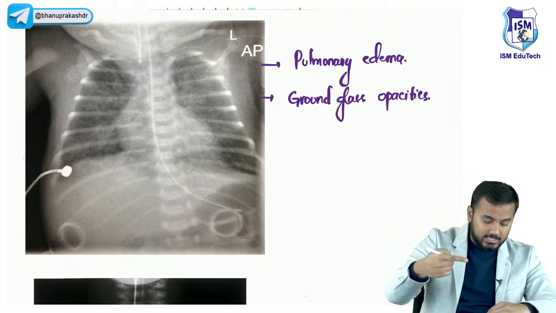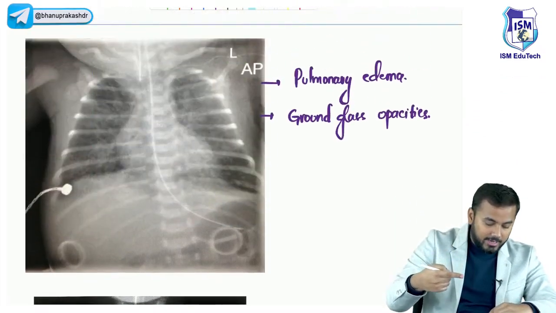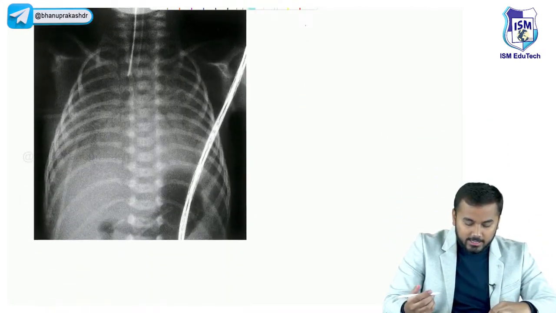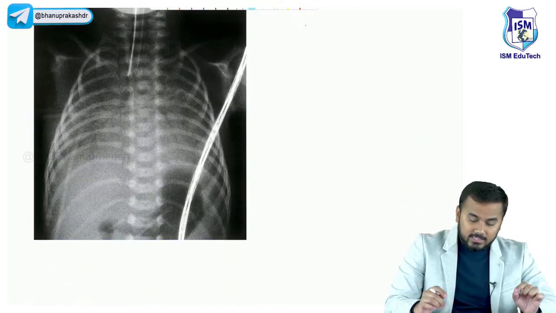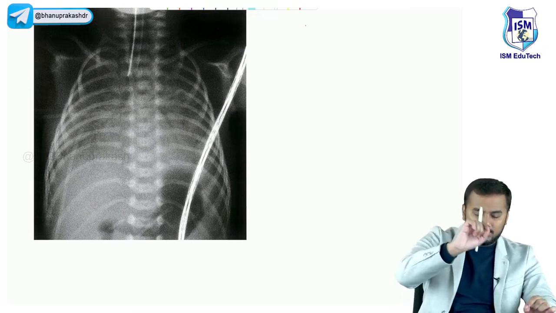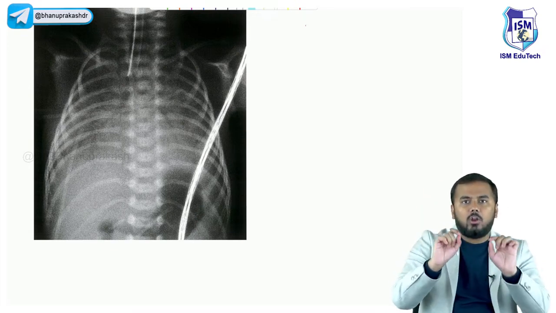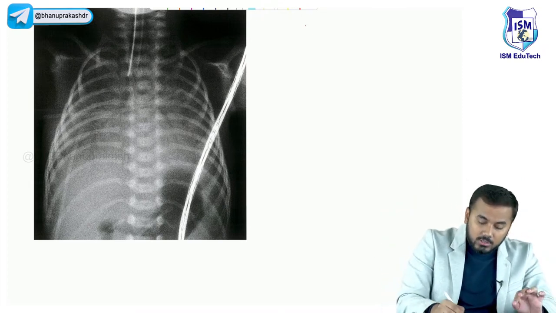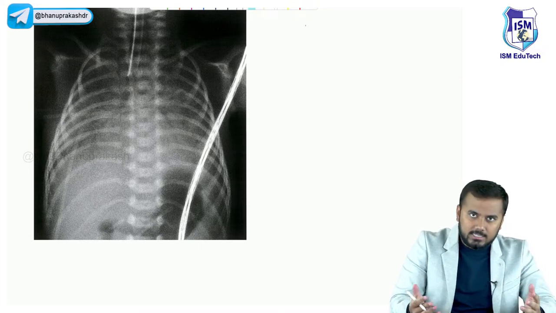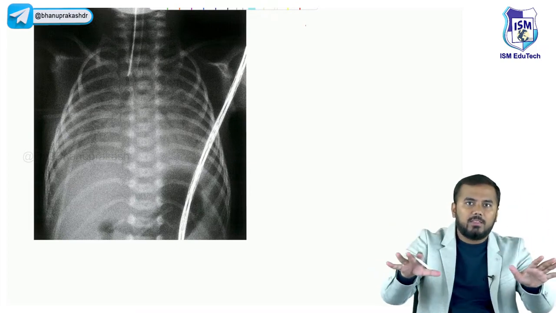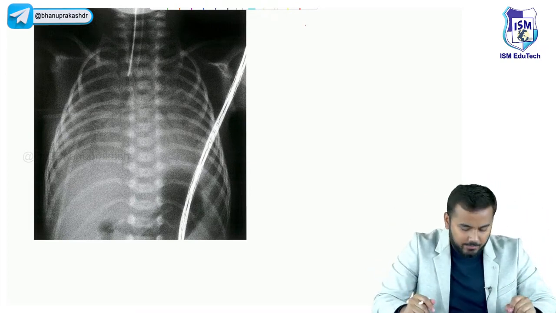I'll show you the next X-ray also. Osama Sheikh is telling whiteout X-ray. Very good. It is a whiteout X-ray only. Now look at this. In this X-ray, can you see some kind of disturbance, haziness, or a lot of dots present within the X-ray, to speak in simple language, yes or no? So this is what is called your ground glass densities. You cannot see a proper lung here. Why? Because there is a lot of fluid buildup in the lung, which is interstitial pulmonary edema.